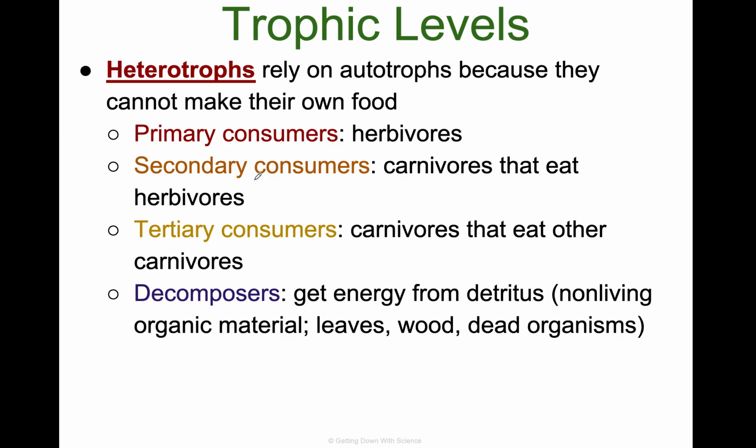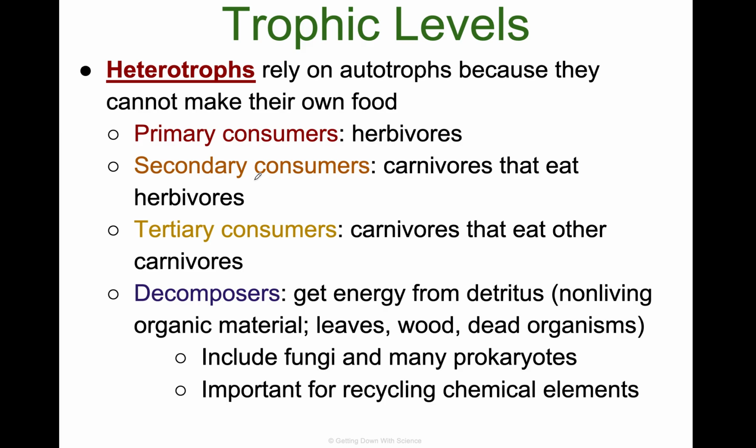Decomposers get energy from non-living organic material. So leaves, wood, dead organisms, anything that dies in the forest gets decomposed by decomposers. All of these, all the consumers and the decomposers, are considered heterotrophs. They cannot make their own food. They have to get food somewhere else.